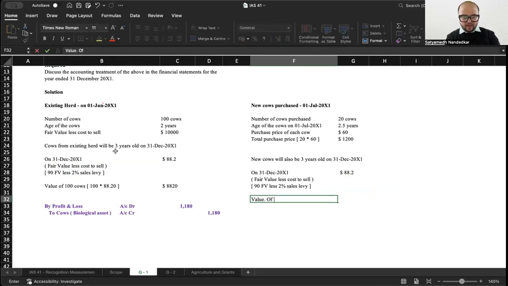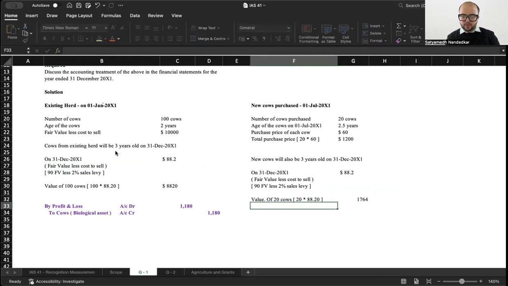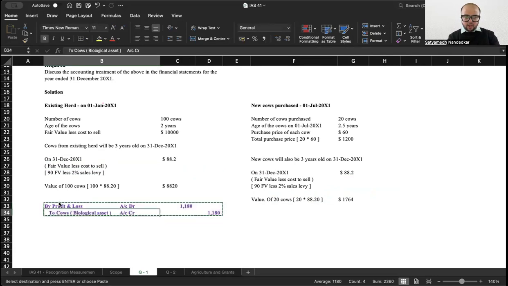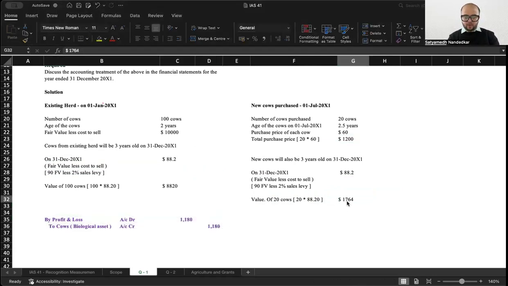So what is the value of 20 cows? It is 20 into 88.20, 1764. $1764. Now these cows are already there in your books of accounts at what value? At 1200. And on the balance sheet date, fair value less cost to sell is 1764.